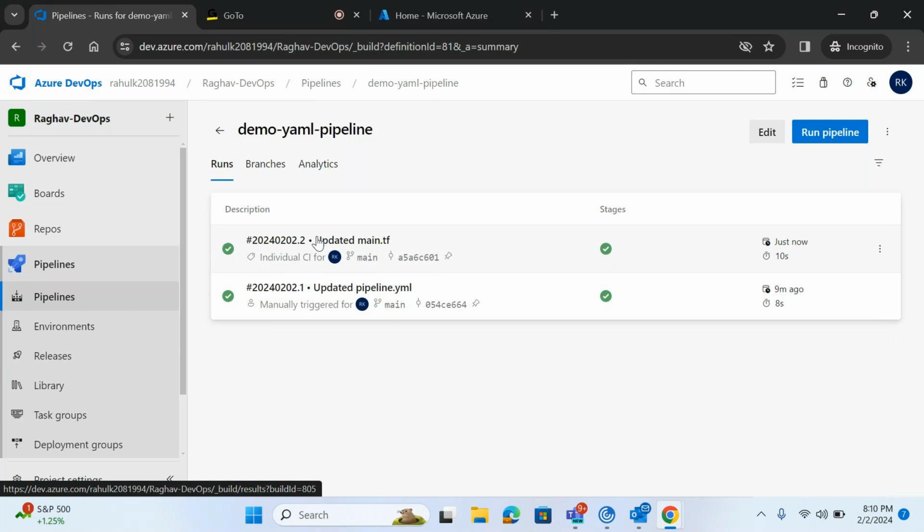As soon as there is any check-in in the code, it will run your pipeline automatically. So this is all about automation, and it will save your time. Even if you're checking in your code at midnight, you don't have to worry about building the code, testing the code and so on. The pipeline will do everything for you. It will publish the result. If you're happy with the result, just go ahead and deploy the code.